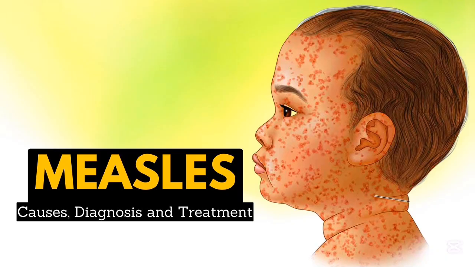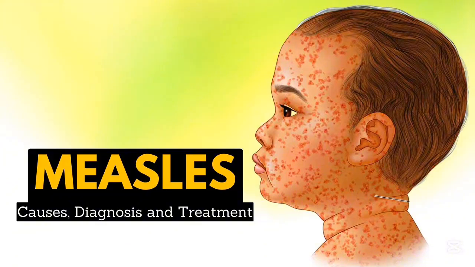So what is measles? Measles is a highly contagious viral disease that mainly affects children but can also affect unvaccinated adults. It is caused by a virus that attacks the respiratory system first and then spreads throughout the body. Although preventable by vaccination, measles remains a major public health problem, especially in areas with low immunization coverage.